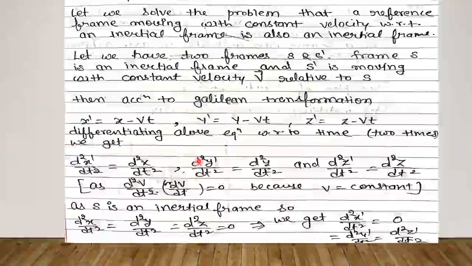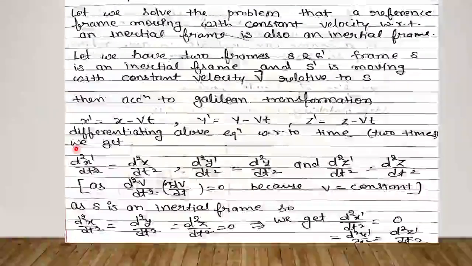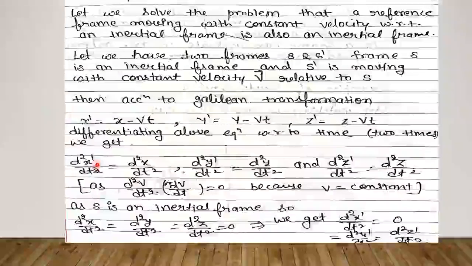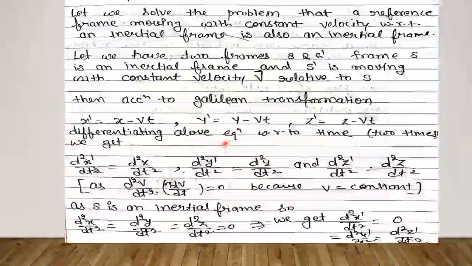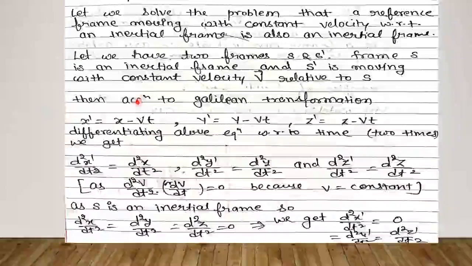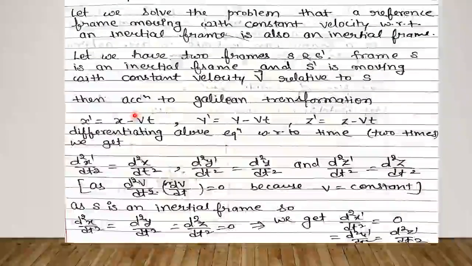Differentiating the above equation with respect to time two times, we will get d2x dash upon dt2 equals d2x upon dt2, d2y dash upon dt2 equals d2y upon dt2, and d2z dash upon dt2 equals d2z upon dt2. As we know, v is constant, so dv upon dt, or dvx upon dt, or dvy upon dt, or dvz upon dt will be 0.